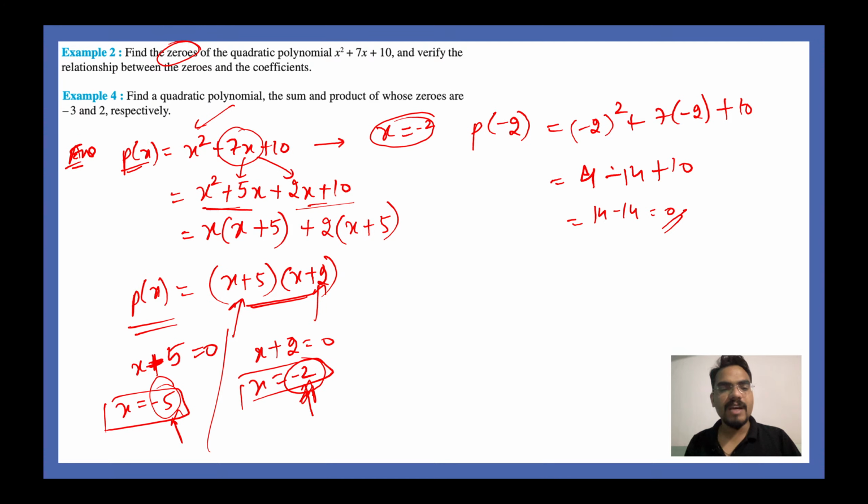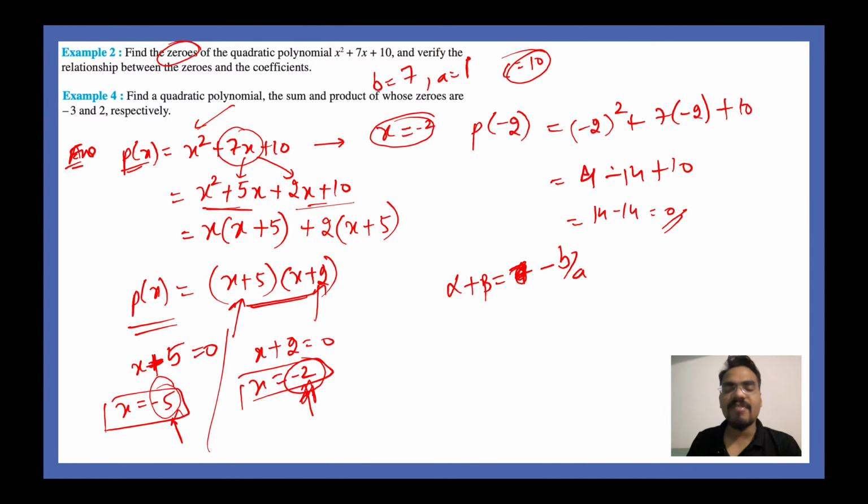So the roots, the values, are minus 5 and minus 2. Very easy. So if you do alpha plus beta, you should get 7. Let me write down this. Instead of writing down 7, you should get minus b divided by a. What is b here? B is equal to 7. What is a? A is equal to 1. And what is c? C is equal to 10.